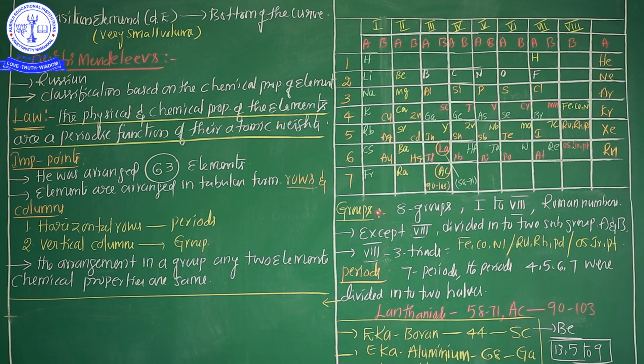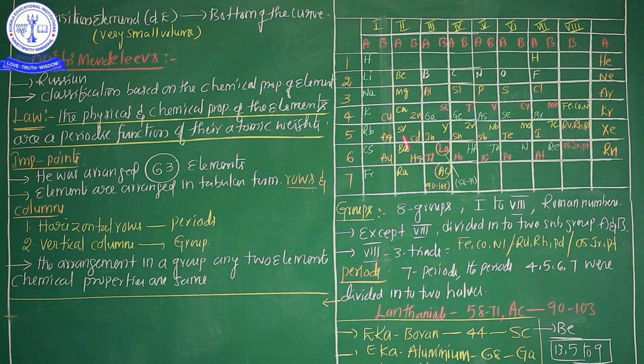See here, from the group point of view, there are 8 groups, 1 to 8 in Roman numerals; except the 8th group, the remaining groups are divided into 2 subgroups. And in the 8th group, see carefully, there are 3 triads. Group 8 occupies 3 triads of 3 elements, 9 elements in all. Triad means you know very well: similar elements, 3 of them, arranged in increasing order of atomic mass in one group, is called a triad.